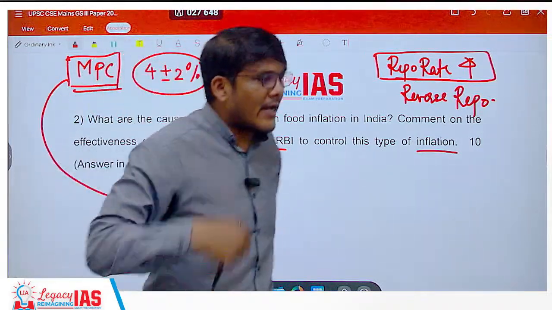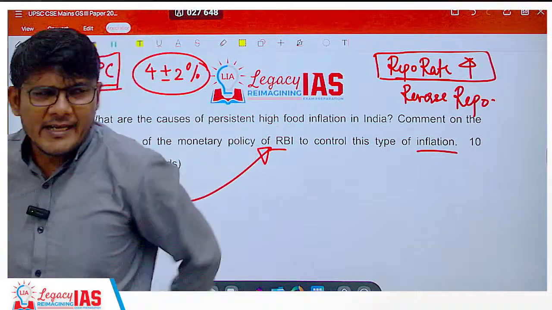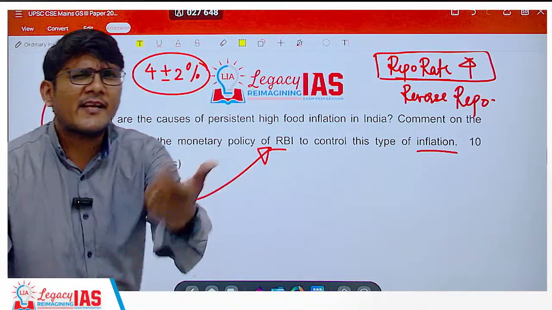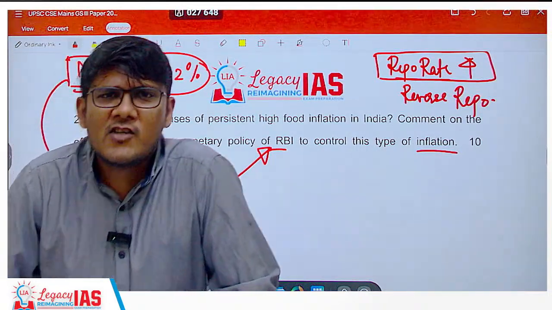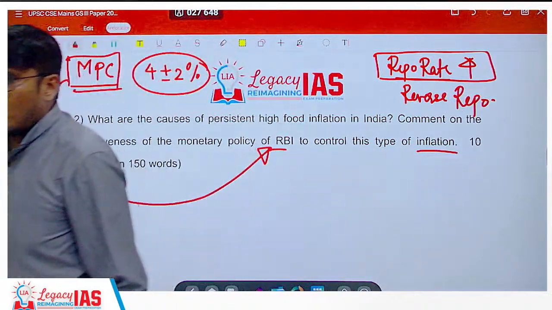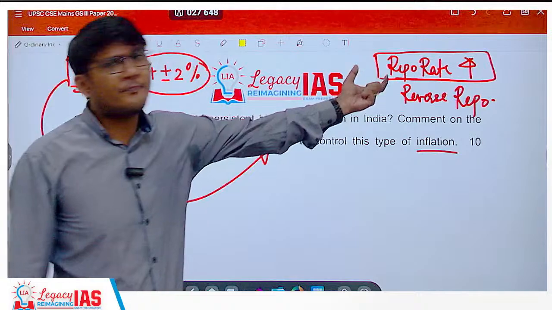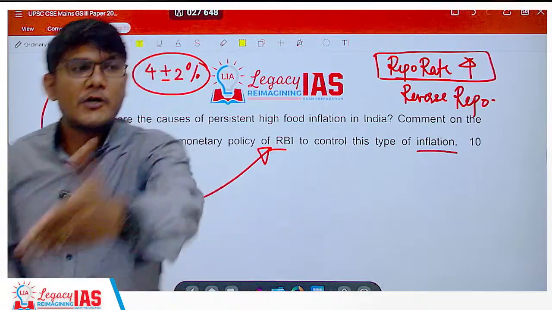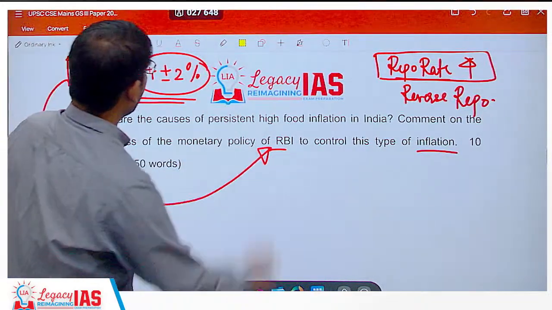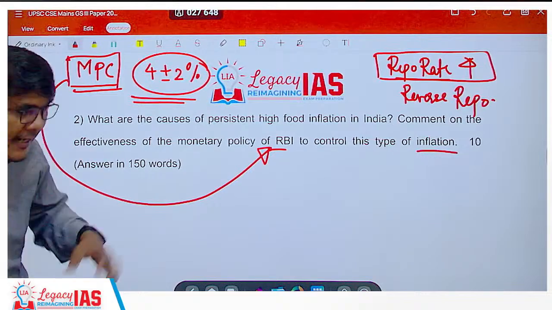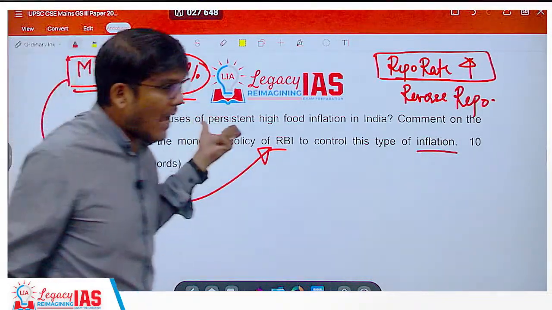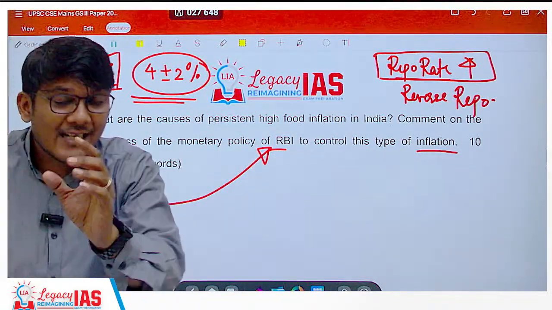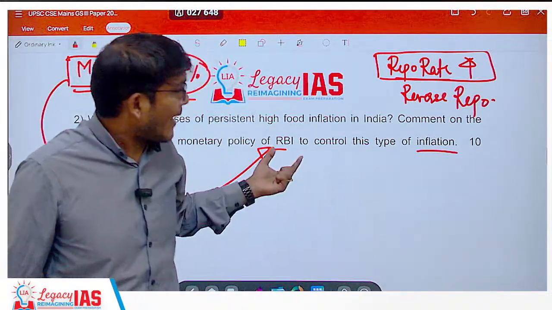So I tell in my class that you have tied the RBI's hands, in the sense they don't have the tool to take care of it, and it is not their role. They are a central bank. They are not going to take care of the efficiency of industry, agriculture, or the service sector. That's not their job. So with just a small tool of policy rates, how can you expect them to control the entire inflation and target it at 4 plus minus 2%? It's not possible. The involvement of the RBI can only be up to a certain limit. There are limitations. So in food, it won't help that much.